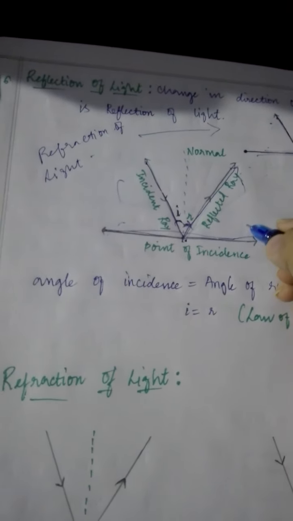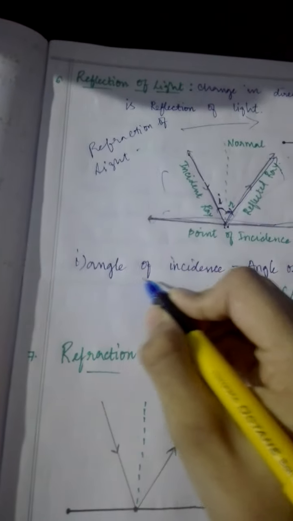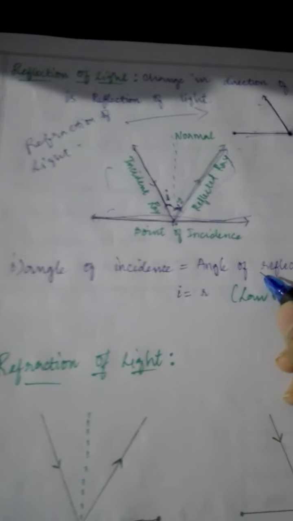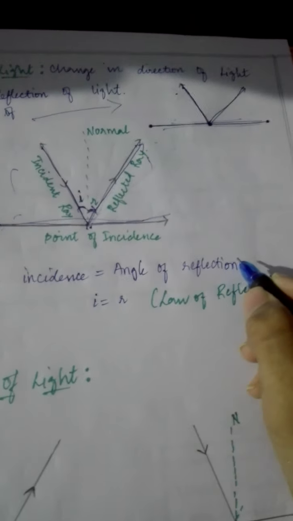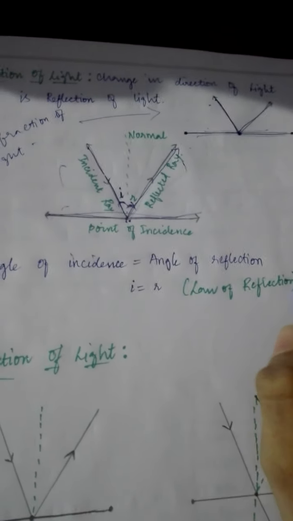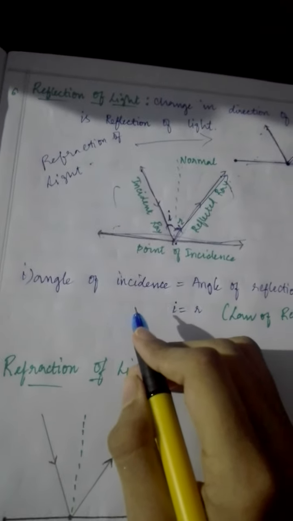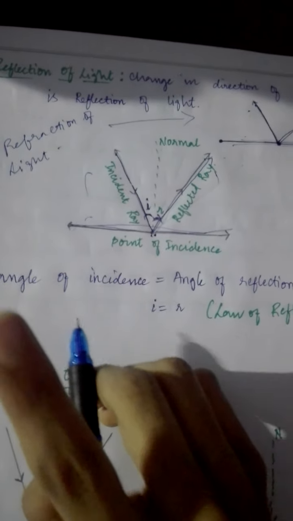I and R. What is I? I means angle of incidence and R means angle of reflection. I is equal to R. These are the laws of reflection, children. You should remember this every time, children. In the examination, for 1 mark, they are going to ask you what is I and what is R.